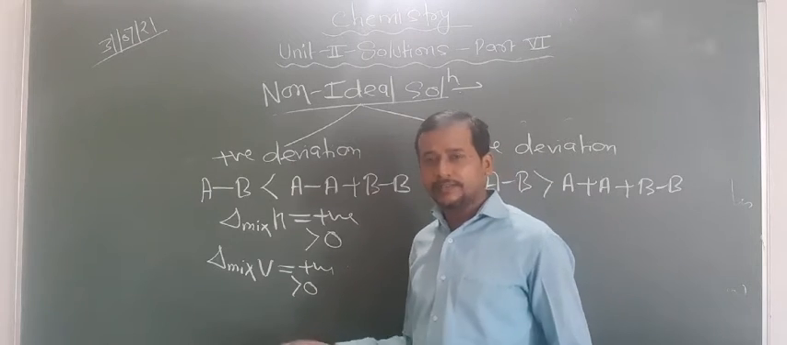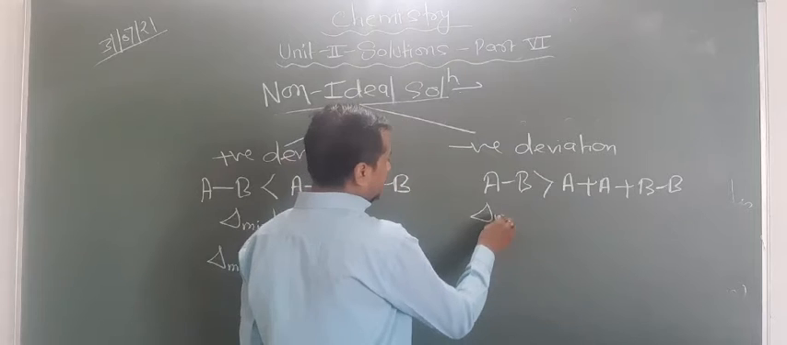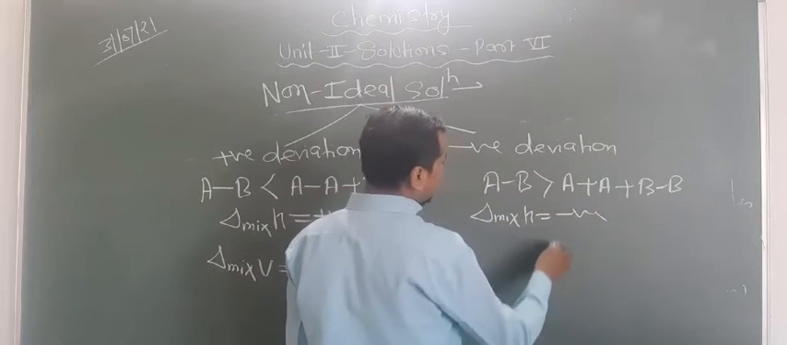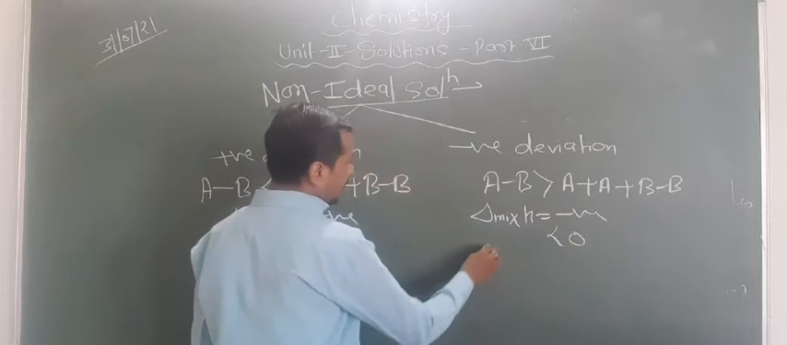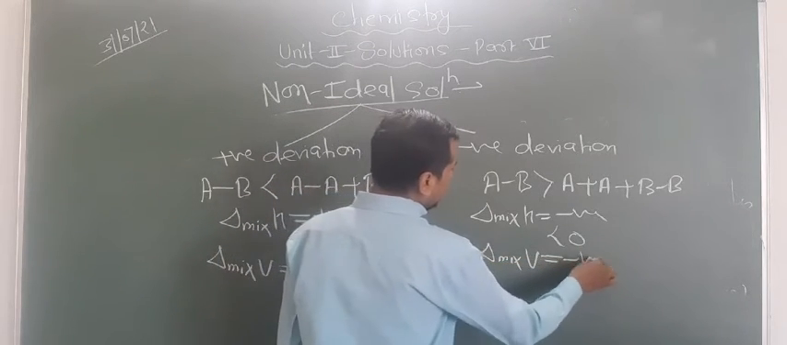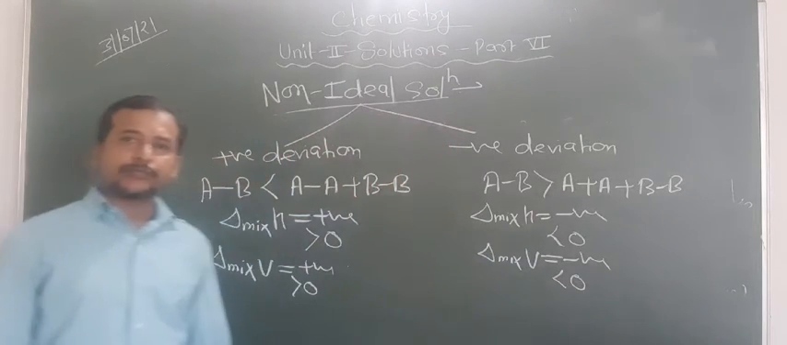Are you getting this point or not? Now look at here. What happens here? Here delta H mix is negative, that means less than 0, and delta V mix is also negative, that means less than 0.